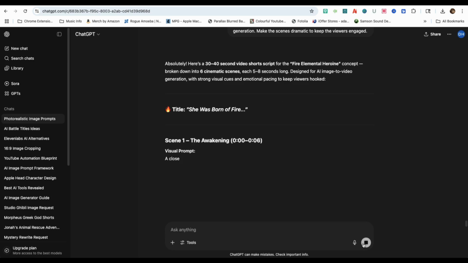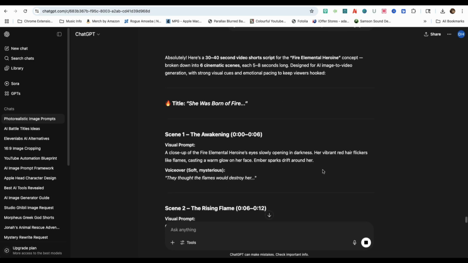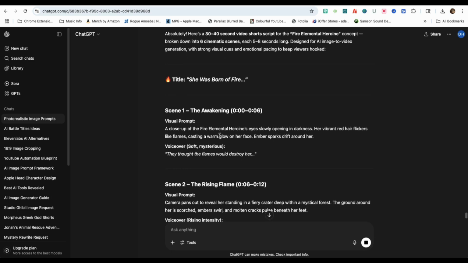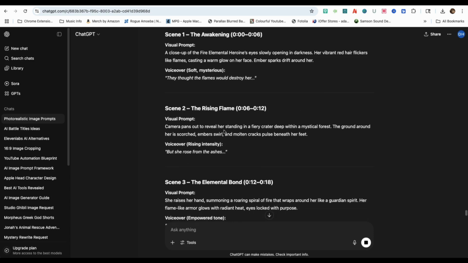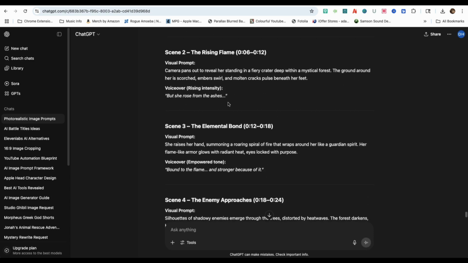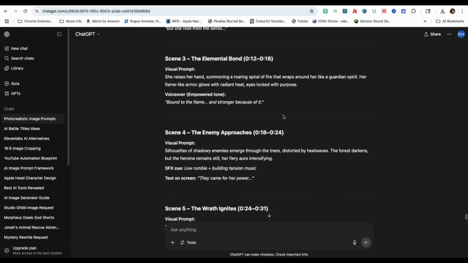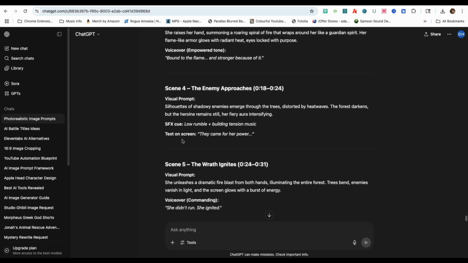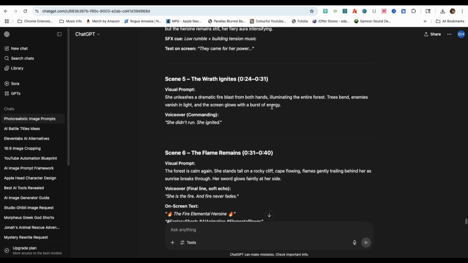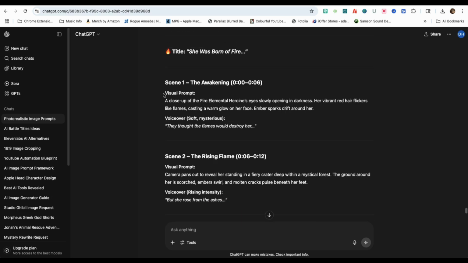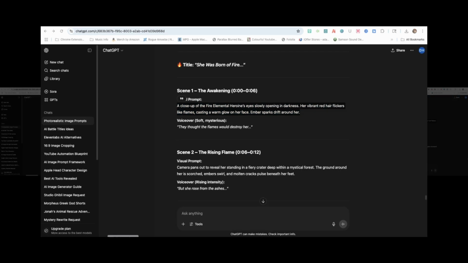As you can see, ChatGPT created the scene structure exactly how I wanted it to be. There are 6 scenes ranging from 5 to 8 seconds long to bring the total amount in between 30 and 40 seconds long. I like the script that ChatGPT wrote, however, I did revise it a little to have the anime character walk throughout the scenes for more action. Now I'll copy the first scene prompt and head over to my AI image to video tool.